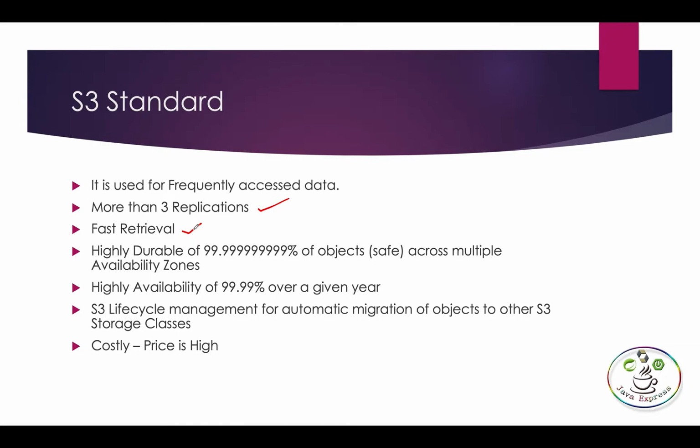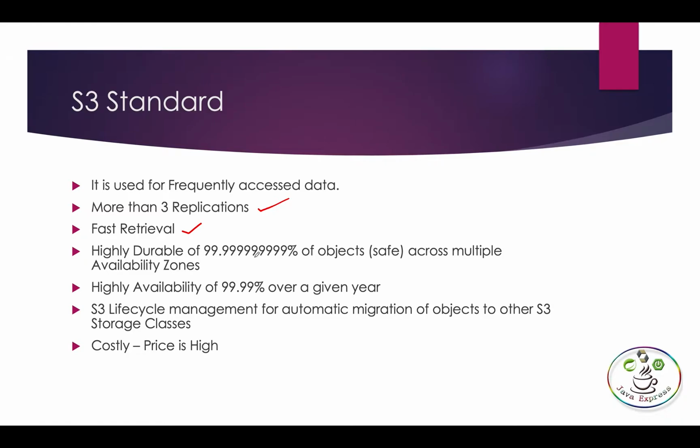And fast retrieval, that means the retrieval time will be within milliseconds. And there is high durability of objects across multiple availability zones. Durability in the sense, if you keep files in an S3 bucket, suppose you uploaded 1000 files, then within maybe 10 years, there is a chance that one file may be lost due to some malfunction happening in the data center. So there is very little chance that a file will not be available.